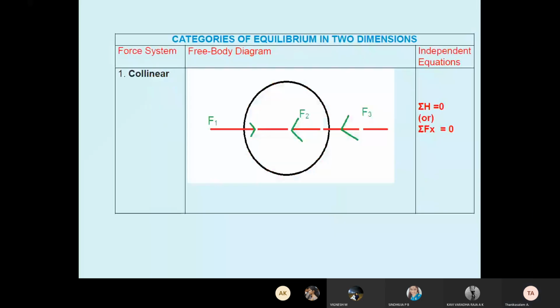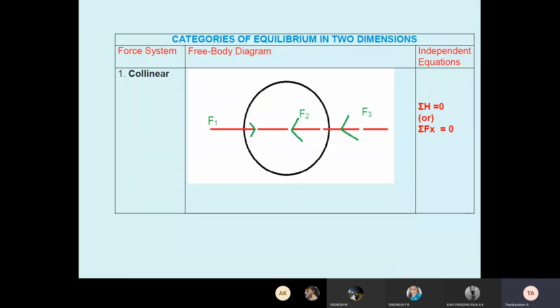Okay, now see here. Categories of equilibrium in 2 dimensions. Force system, collinear. It is only one direction, no? All forces in only one direction. So what is the condition? Summation of H equal to 0 is enough. Suppose adding all forces, F1 minus F2 minus F3. If you get 0, the body is at rest.